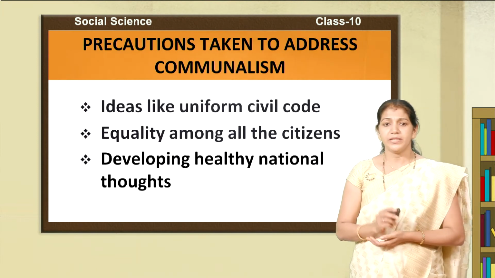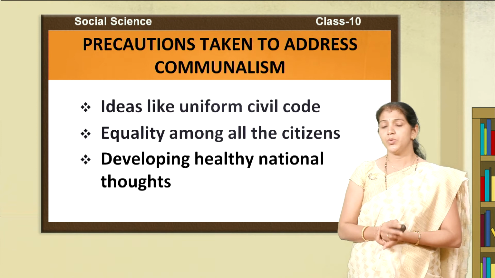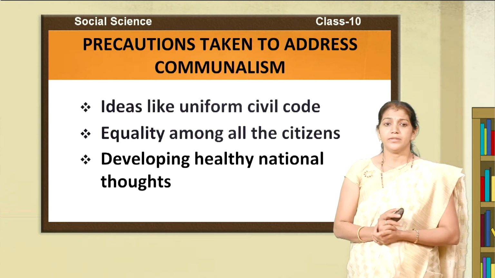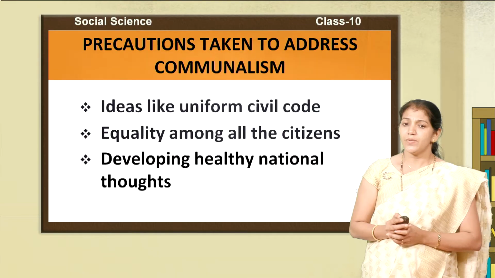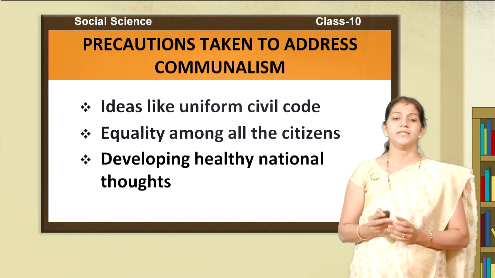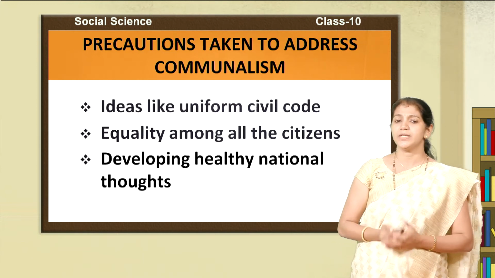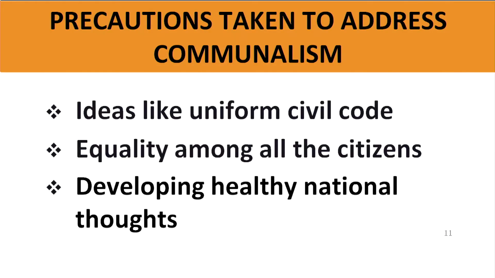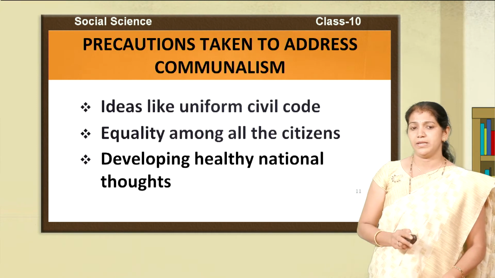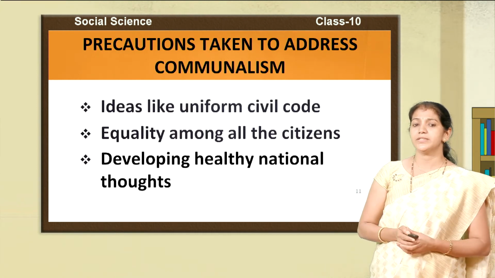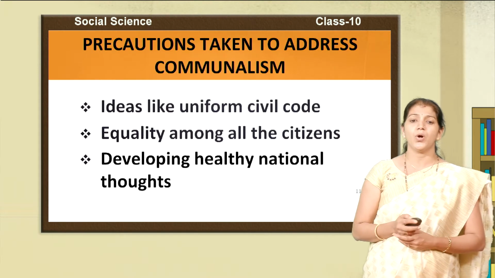How to avoid this communalism? What are the precautionary methods to avoid communalism? Central and state governments have taken many precautionary methods to avoid communalism. First of all, ideas like uniform civil code, equality among all citizens, and developing healthy national thought reduce communalism in society. It means the Indian constitution also provides for the uniform civil code. The uniform civil code provides equal justice for people of India, so it reduces communalism in society.